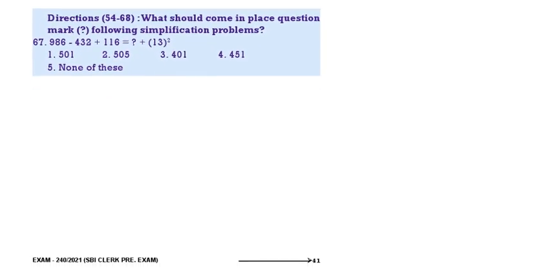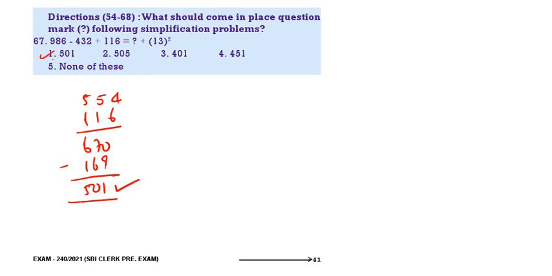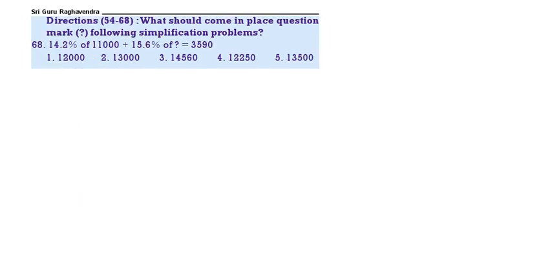986 plus minus 432. That is how much? 98 minus 53, 55. 6 minus 2, 4. 554 plus 116, 670 minus 169 is equal to 501. 501 is the correct answer. 67. Then 68.